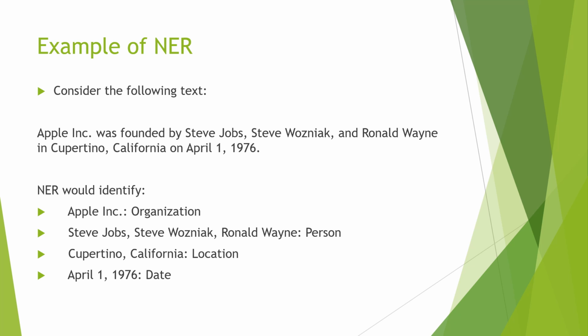It identifies and locates named entities present in the text, and then in the second step, it classifies them according to the category. Here we have the organization name Apple, and Steve Jobs and the others are all persons. Cupertino and California are locations. Then April 1, 1976 is the date entity.